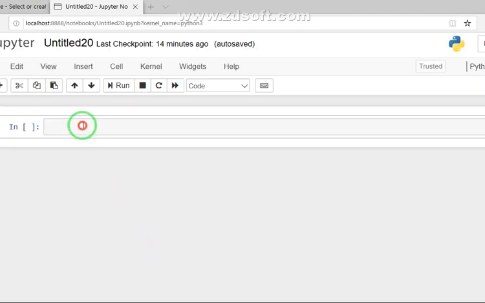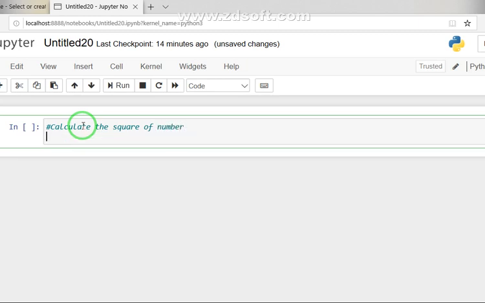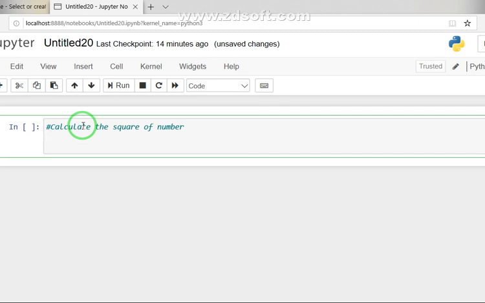Moving forward, coming to the Python platform. First we'll make use of the built-in functions. We make a program to calculate the square of a number. First we need to have a variable num.